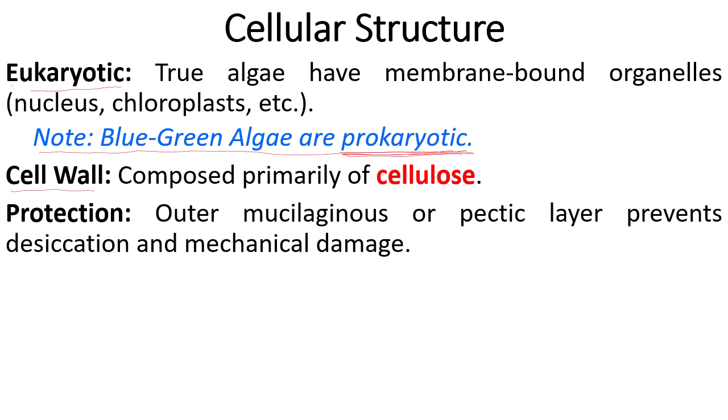The cell wall is composed of cellulose, and there is a protective mucilaginous or pectic layer formed around the body of algae, which is slimy to touch. Because of this slimy nature, it prevents desiccation and mechanical damage.